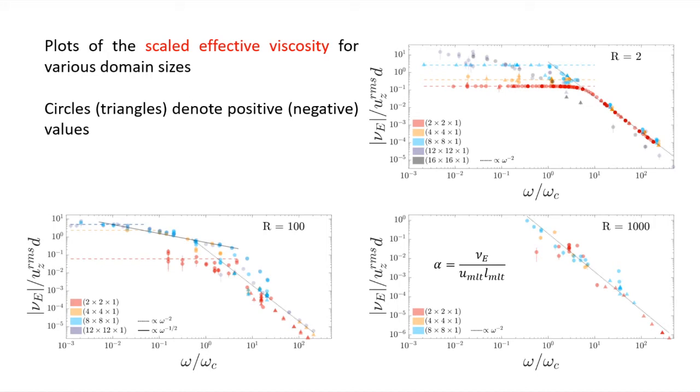So the interesting part though is that when the domain size is of adequate size, so in the R/100 case 4 by 4 or larger, and in the R/2 case 12 by 12 or larger, we obtain this significant -0.5 scaling law in the effective viscosity, which extends for about 3 decades below the convective frequency. So a question might arise as to, well, where does this come from?